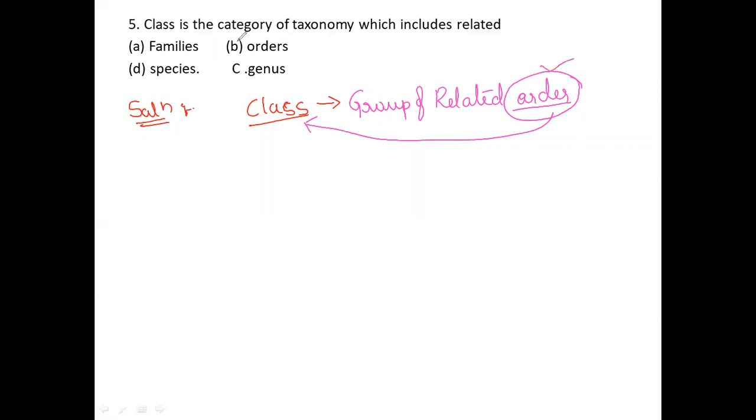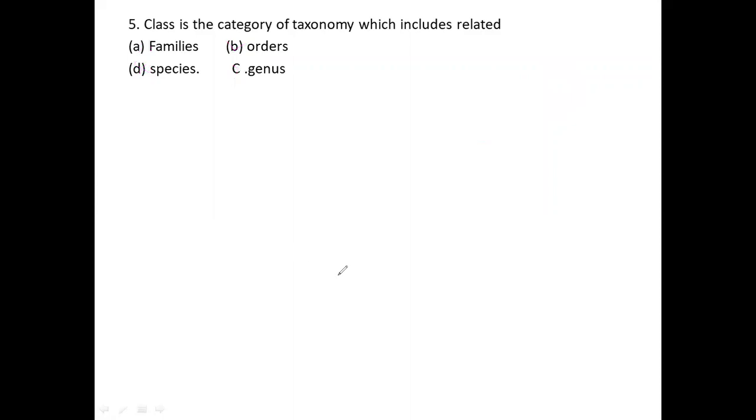For this reason, the option order is the correct option for this question. So I would like to pick order here. Genus is a wrong option, species is a wrong option, family is a wrong option. For this fifth question, order is the correct option. I hope you all understood this question very well. Thank you one and all. Now I would like to move on to the next slide.